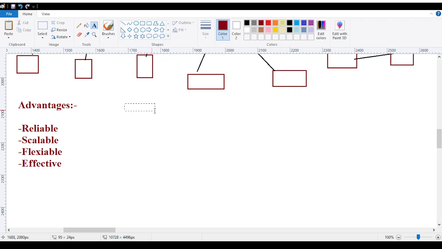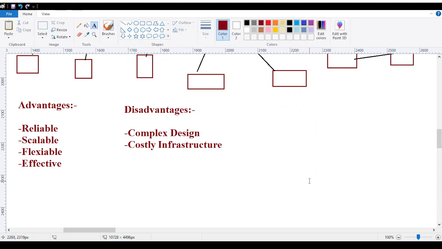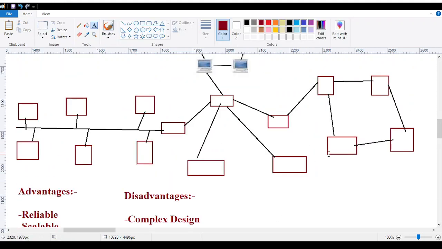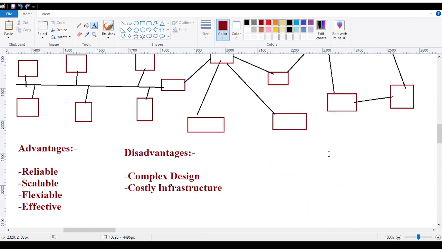If I talk about the disadvantages, the disadvantage over here never refers to the failure state. It refers to complex design and costly infrastructure. Over here is complex design. Yes, by seeing this you can see that the design is going to be very complex. It is very difficult to identify at which point which connection topology we are using. That is the complex design we have.